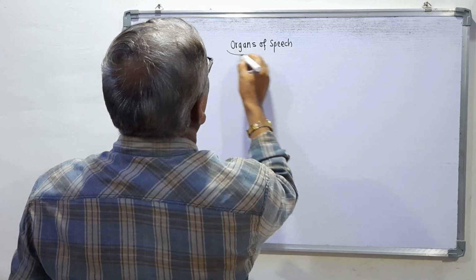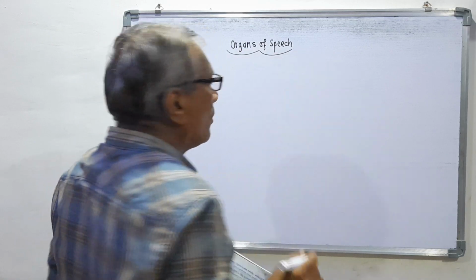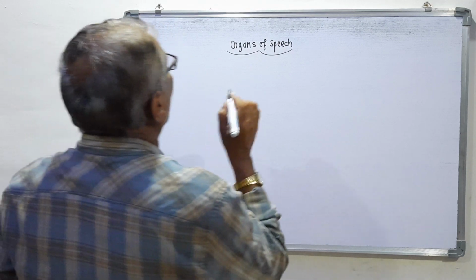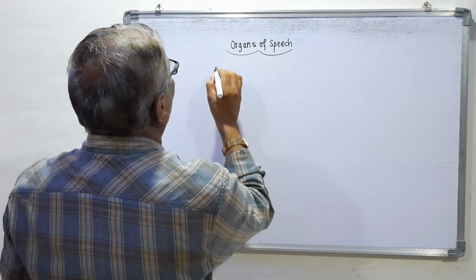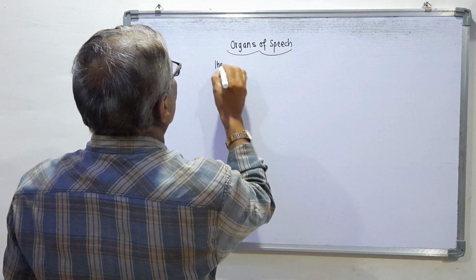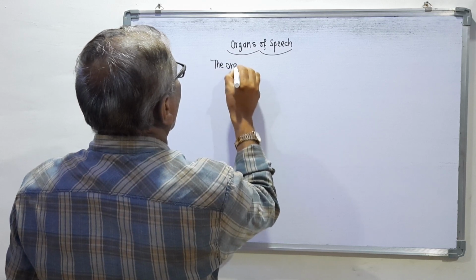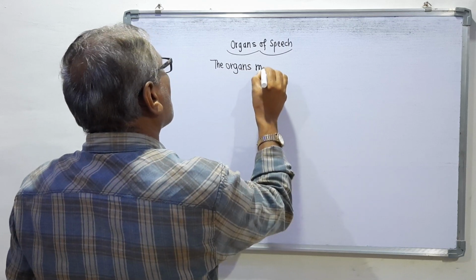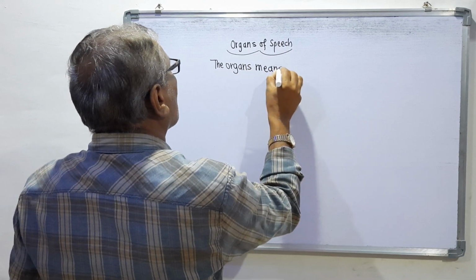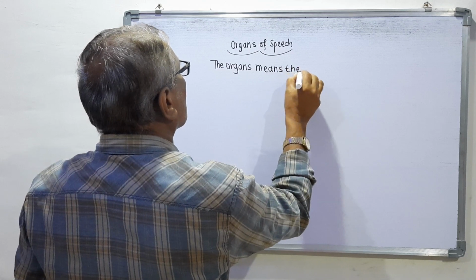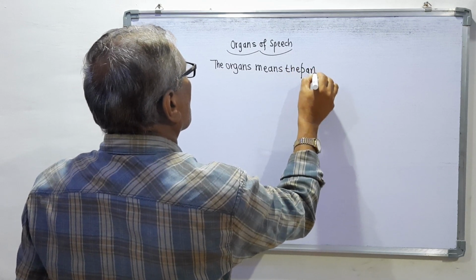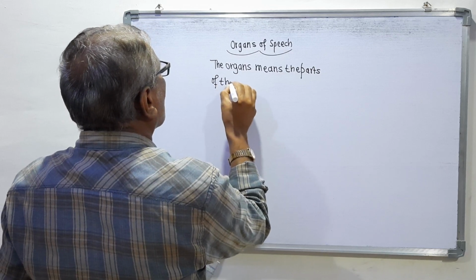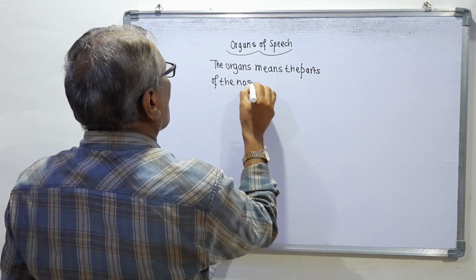Organs of speech. What are the organs of speech? I will discuss that the organs mean the parts of the nose and the mouth.